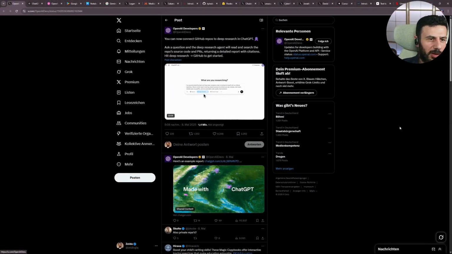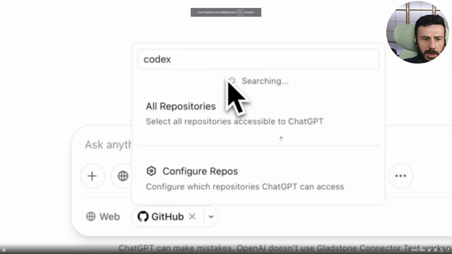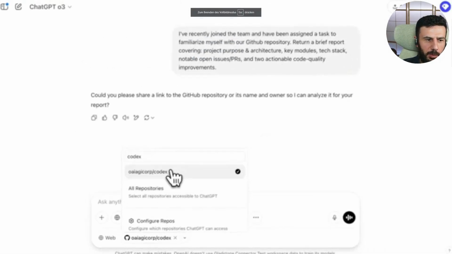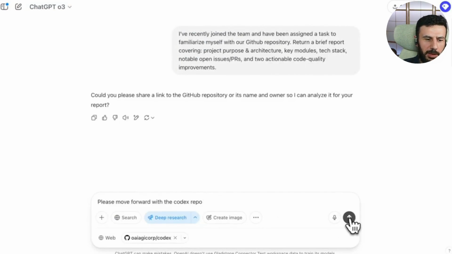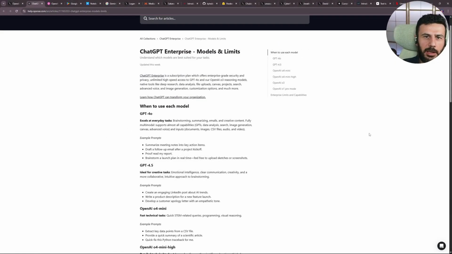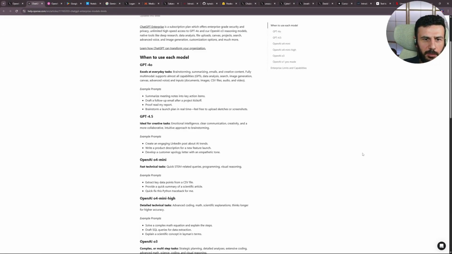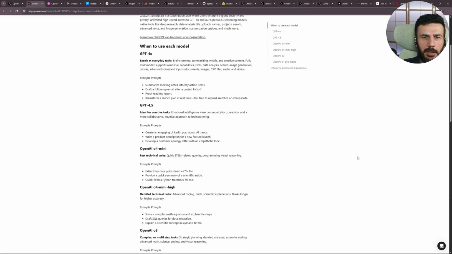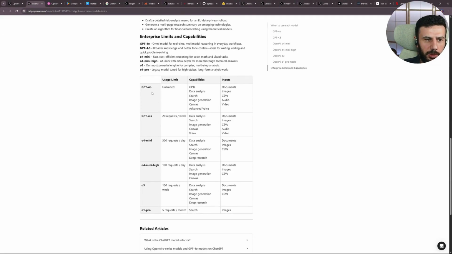Now, things are moving really fast, folks. Let's quickly go through everything that came out this week. ChatGPT now has GitHub integration for everyone who works with GitHub, manages their repos and code there. It's now included directly. OpenAI has introduced its enterprise plan for large customers and companies, and here it also explains how you can use it. You can use GPT-4 unlimitedly, and for everything else, you have 20 up to 300 requests per day or week.